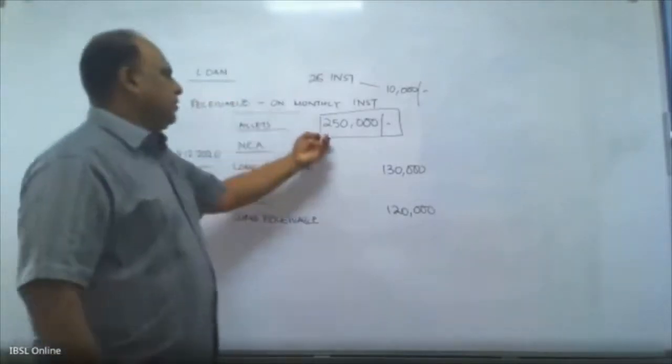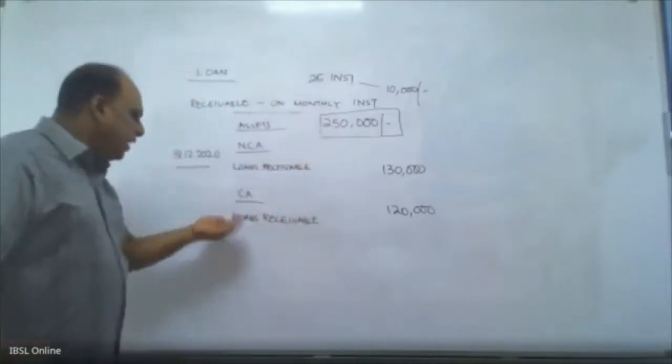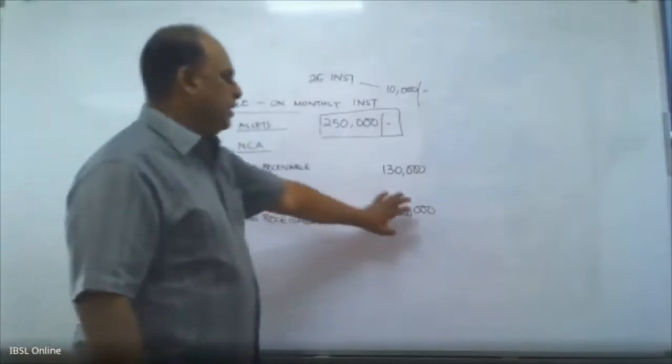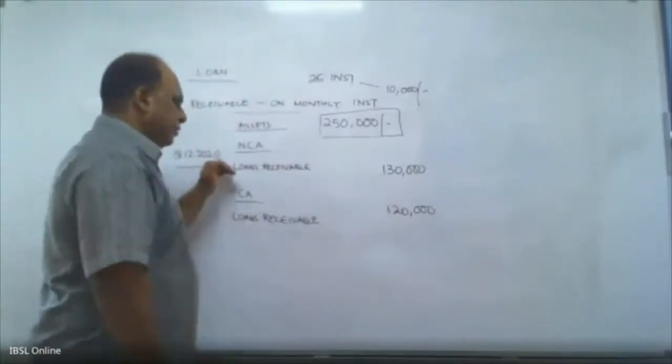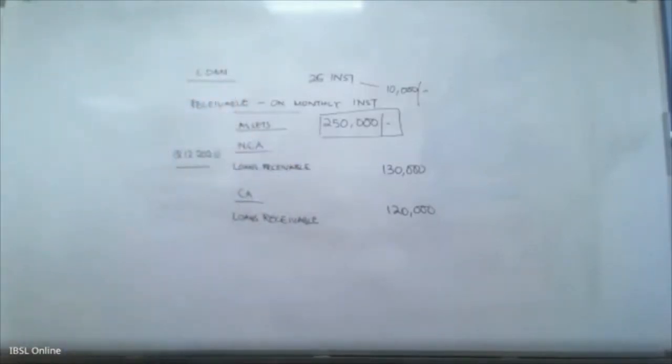Take the asset, look at what is receivable within the next 12 months from the balance sheet date. Put it under current assets. Anything beyond that, put it under non-current assets. This is what the LKS1 requires.